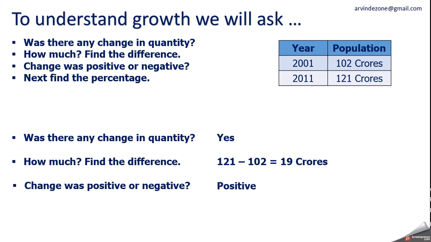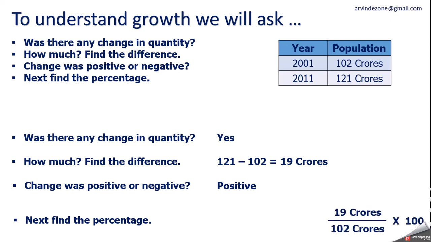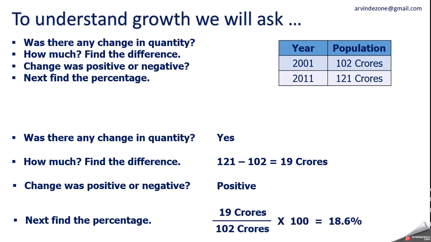Now we have to calculate the percentage, the last one. And it's very simple. Everybody knows how to calculate percentage. 19 crore upon 102 crore into 100 and it becomes 18.6. Here you may get confused about what should be the figure as a denominator, 102 crore or 121 crore.